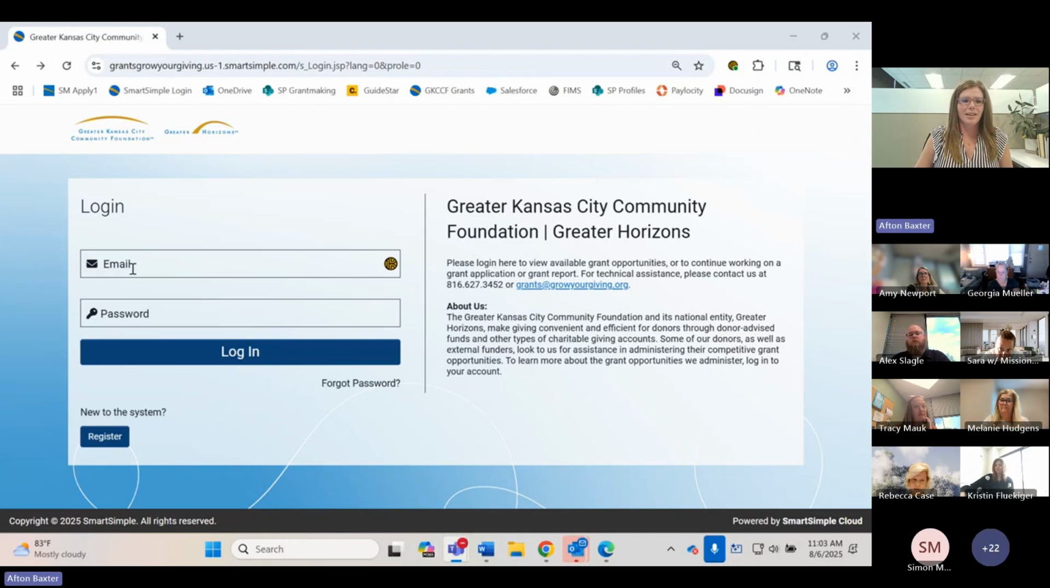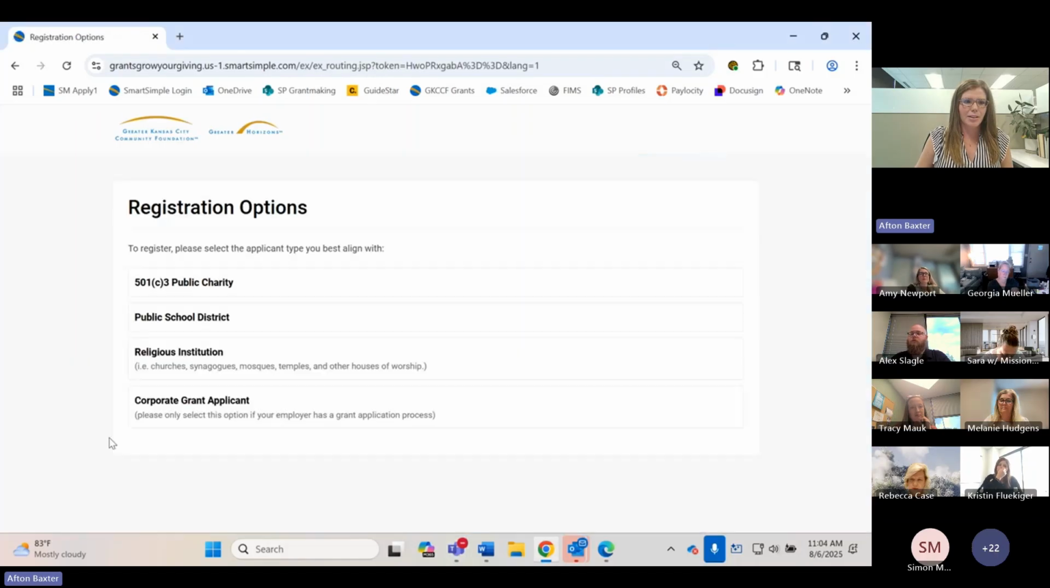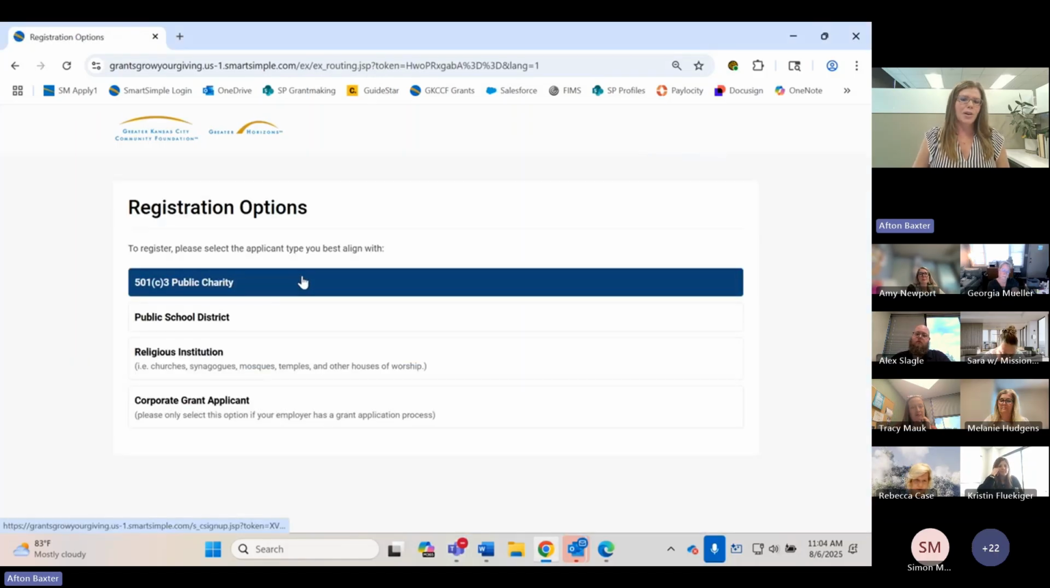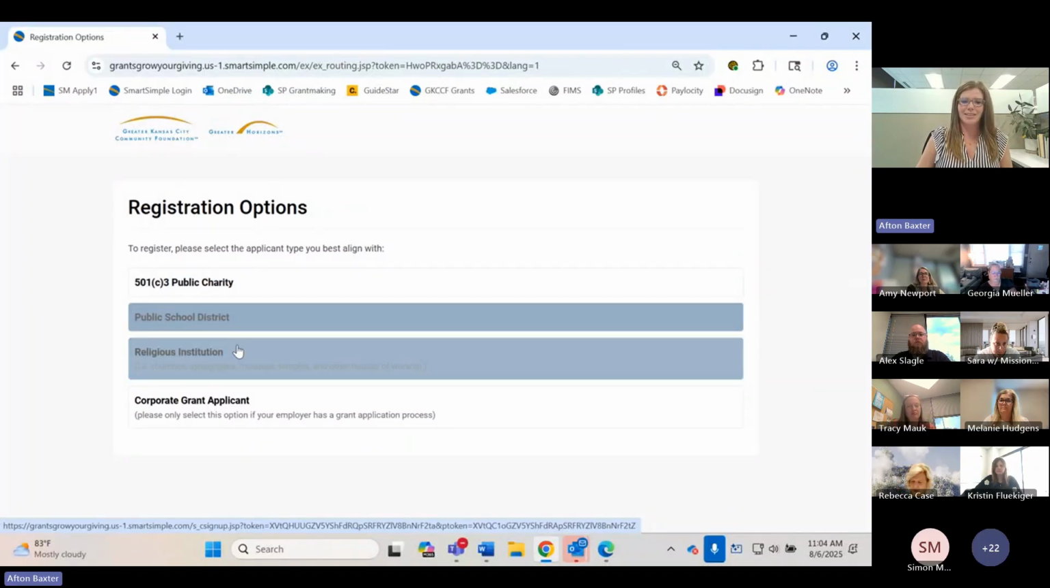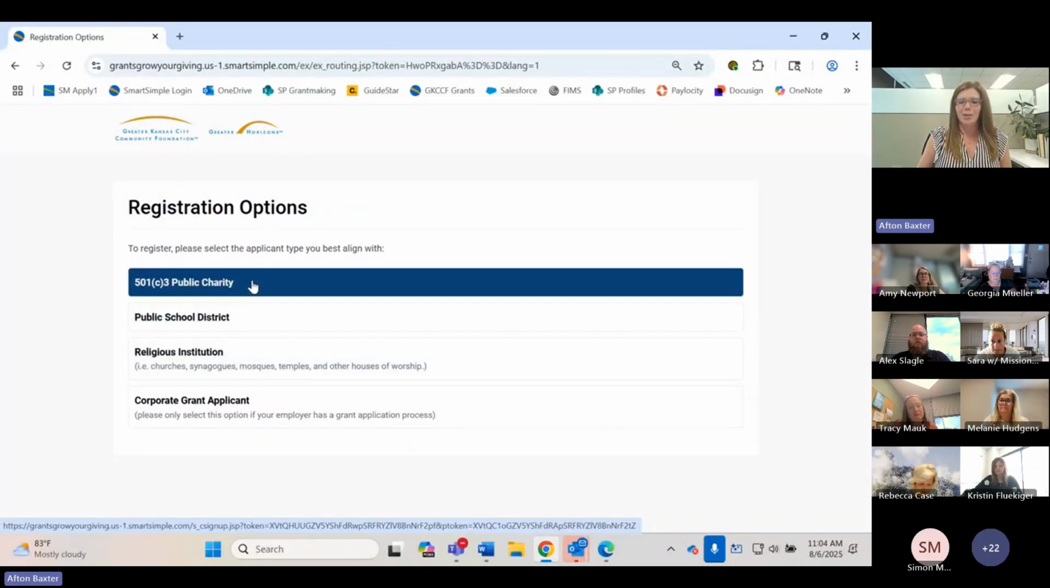You'll see this login screen, but I'm guessing since this is new, most people will need to register. So click that register button in the bottom left corner. Almost all of you, I believe, will be this 501c3 public charity. If you happen to be a public school district or a church or religious entity, you can select these. But they're all pretty much the same as far as process goes. So we're going to select this 501c3 registration option.